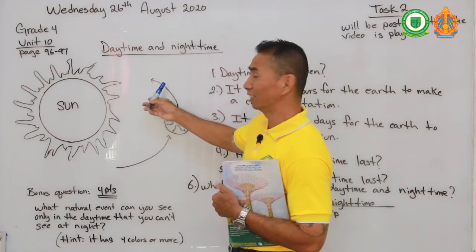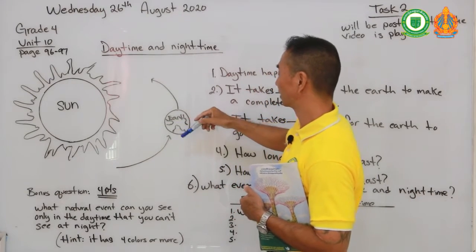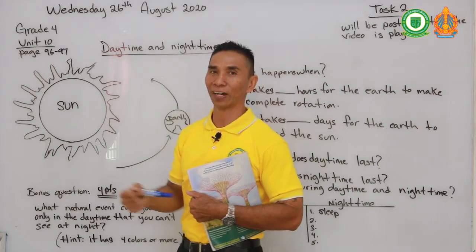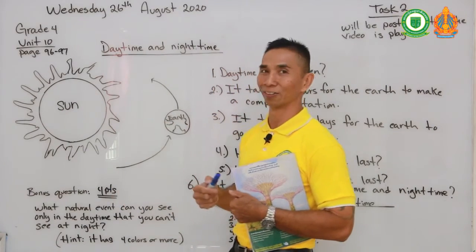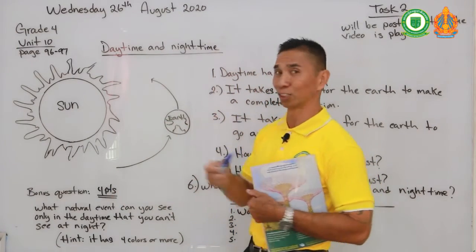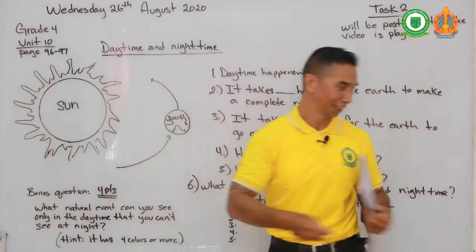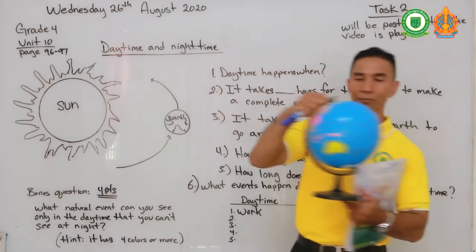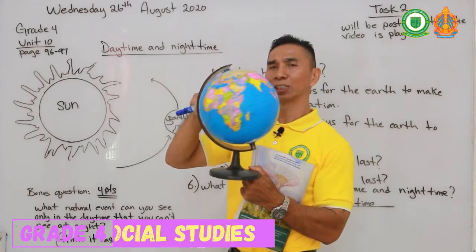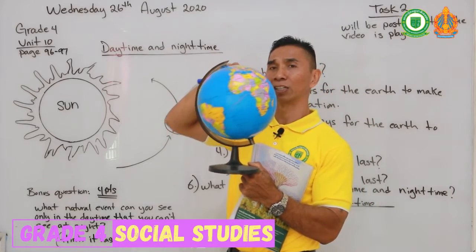Again, we understood in our first video that the Earth takes 365 days to go around the sun. If you have said that, you are correct. That is one whole full year. And the Earth has its own rotation, as we have learned, on its own axis. It takes 24 hours for the Earth to spin on its own axis.